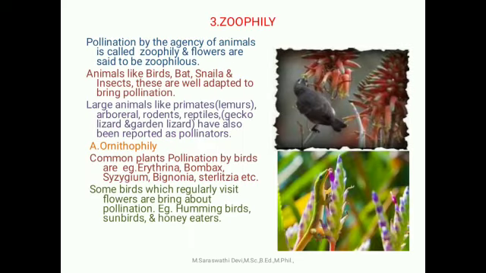Ornithophily. Pollination by birds is known as ornithophily. Some common plants pollinated by birds: Erythrina, Bombax, Bignonia, Strelitzia, Syzygium. These are the plant examples. Then some common birds regularly visit the flowers and bring about pollination: hummingbird, sunbird, honeyeater, etc.